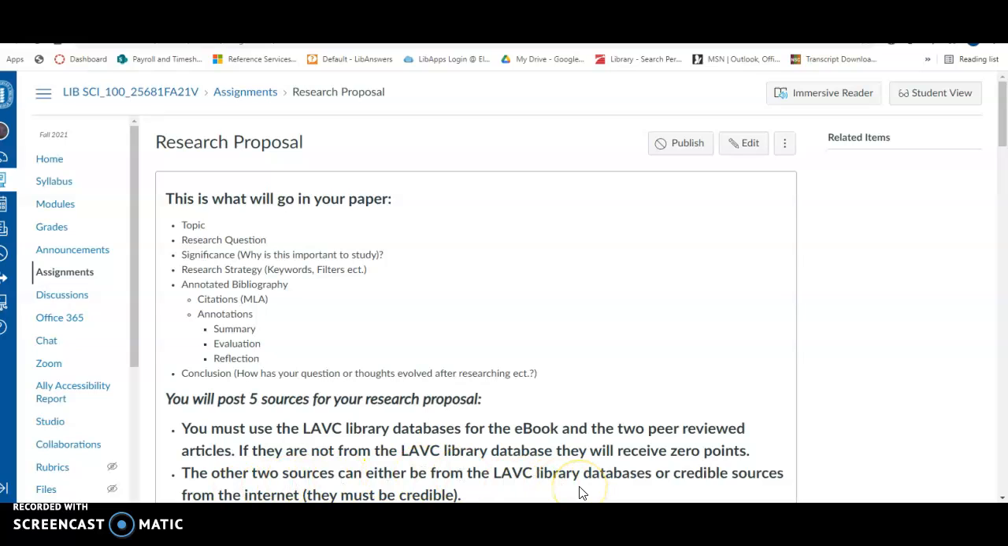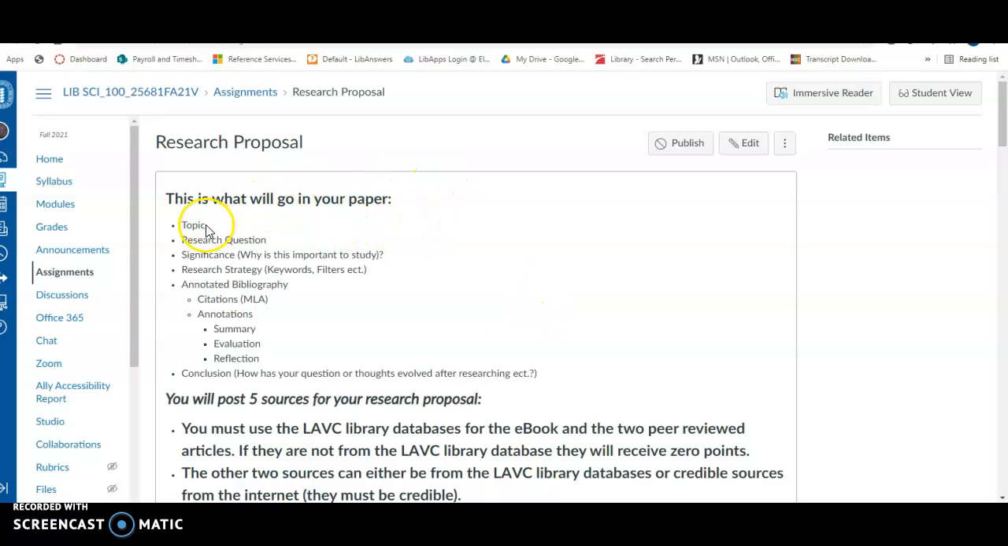Hello everyone. Here is a tutorial of how to do the research proposal, your final assignment in this class. It is worth 60 points total, and there's a few things that you have to have in here. So this is what's going to go in your paper.